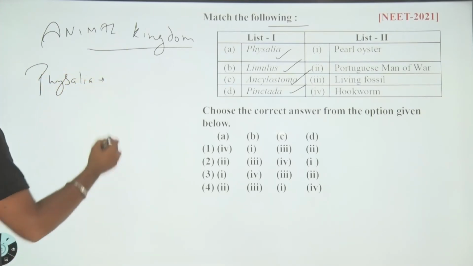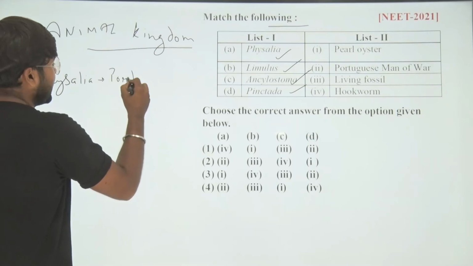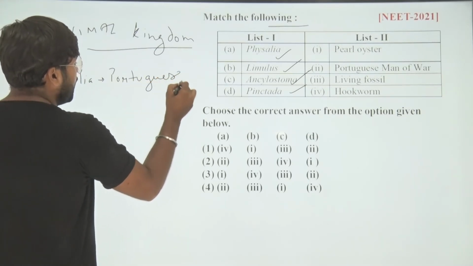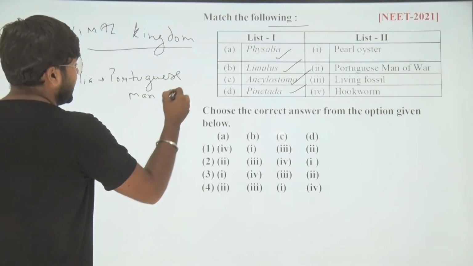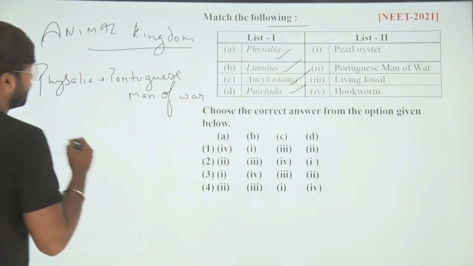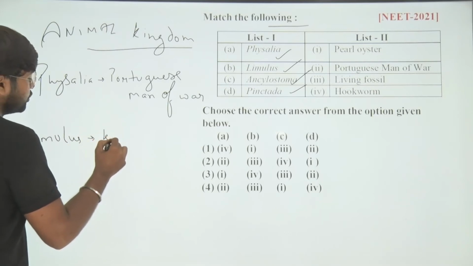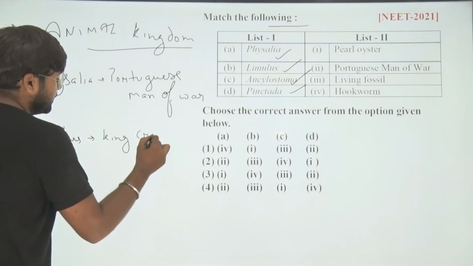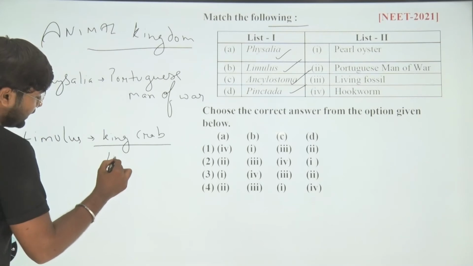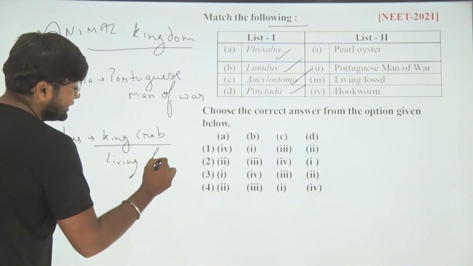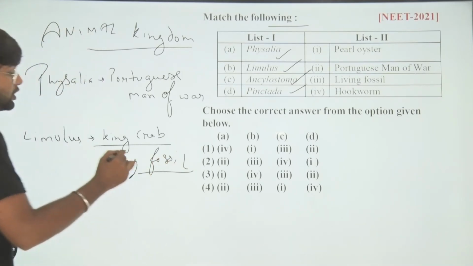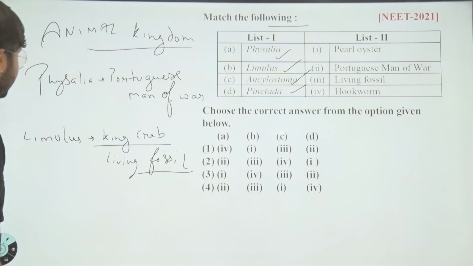Do you know the common name? It is also known as Portuguese man of war. The next option we have Limulus. It is also named king crab. The Limulus is also named a living fossil, because the fossils which are living are named living fossils.